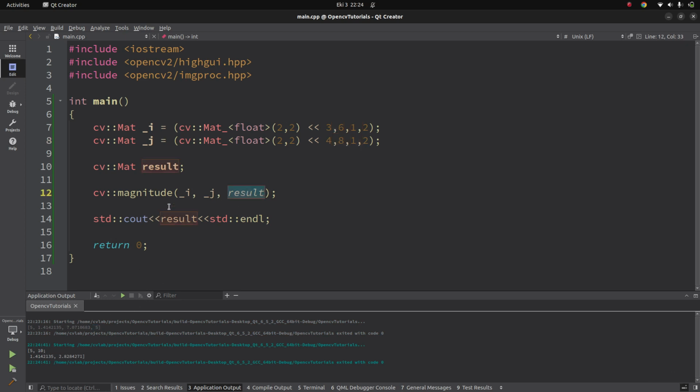In optical flow, for example, you are most probably going to give the input as Mat type, so in the result you are going to get a Mat of the same size. Correspondingly, for example, 3, 4 gives 5 at the zeroth index, and it is represented in the result also at the zeroth index.